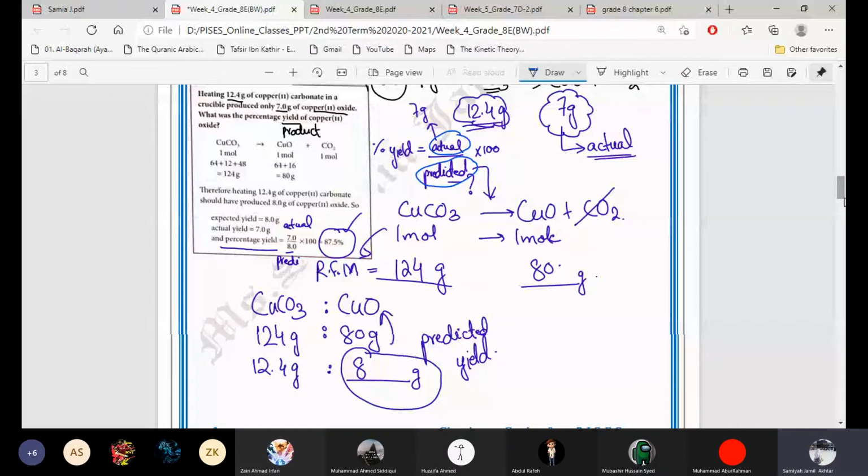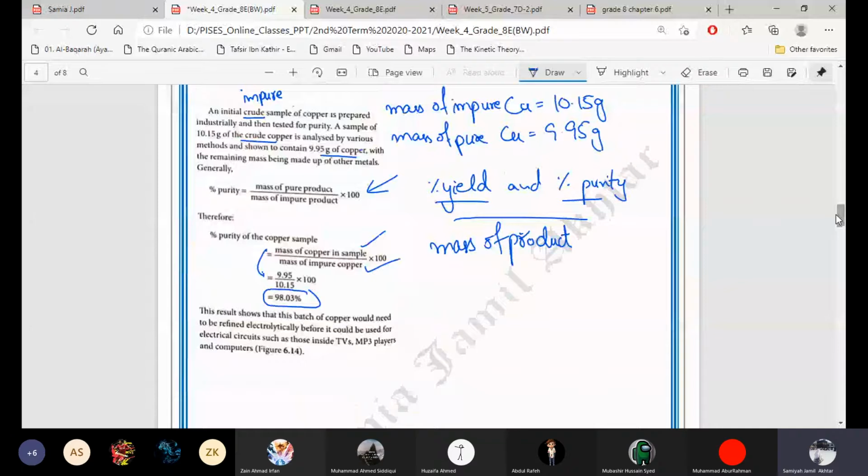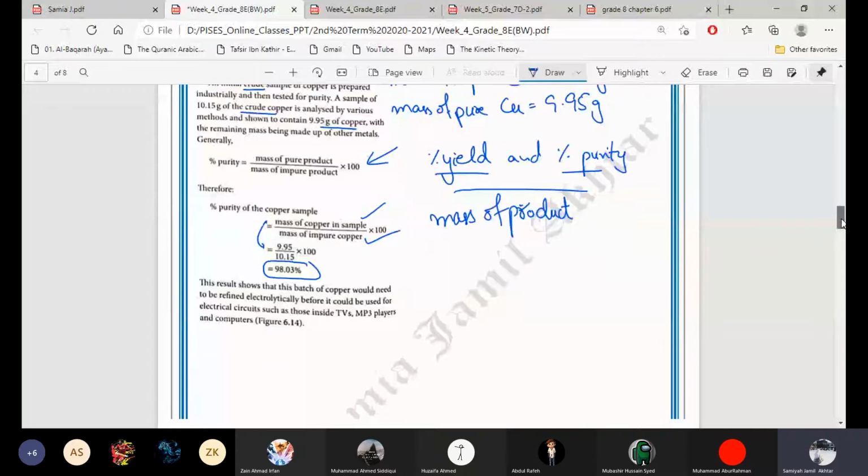Similarly, this question is really direct. Both things are given to you. But in some questions, like past paper questions, things are not given directly. We have to find them out. So most of the time, the impure mass is given to you, and you have to take out the mass of pure sample by using the equation and the formula of moles. We will do this example also, and there is one example like this in the 6.3 worksheet.